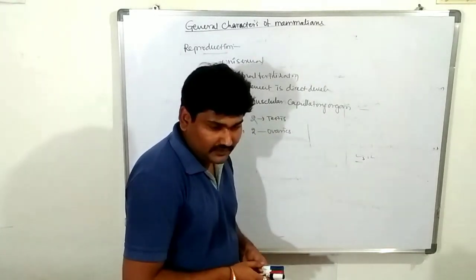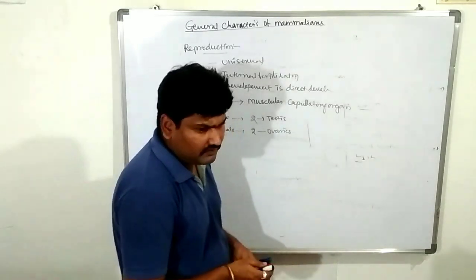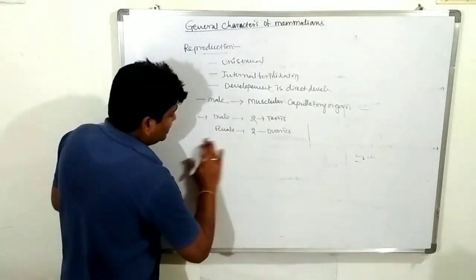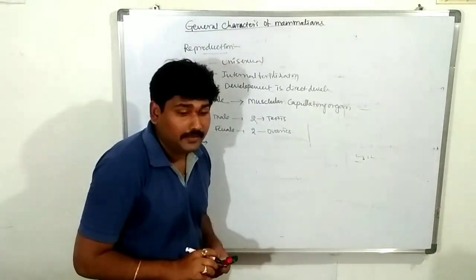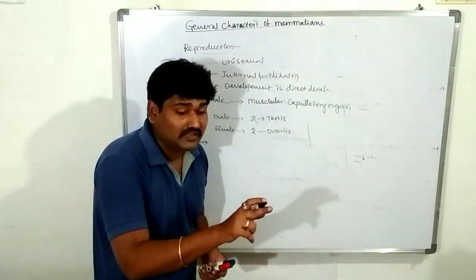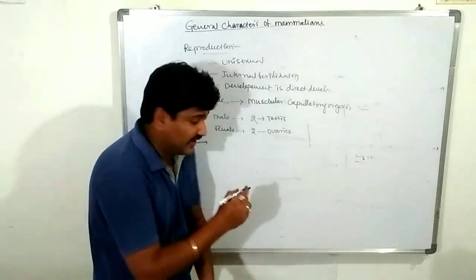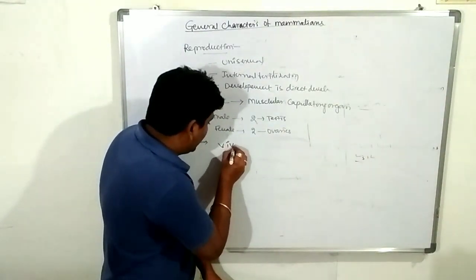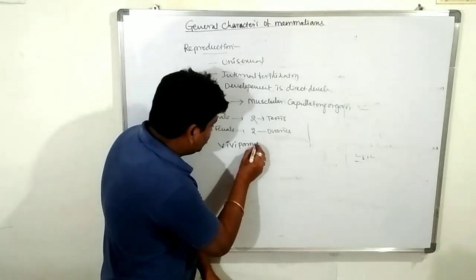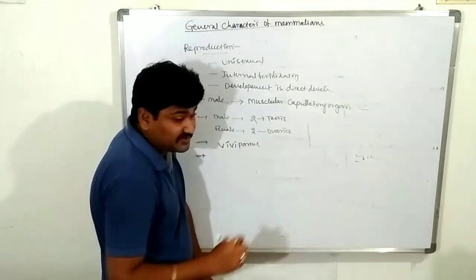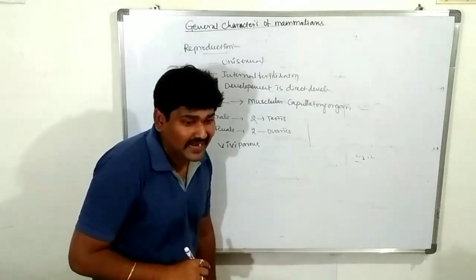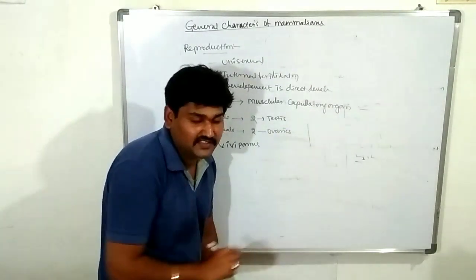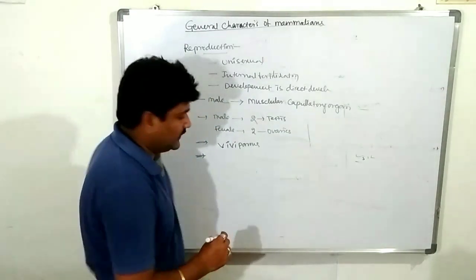Next, what is the remaining one? Reproduction. All mammalians are viviparous, nothing but releasing of the offspring, with the exception of one organism, the duckbill platypus. The duckbill platypus is a mammal that lays eggs. That is called oviparous.